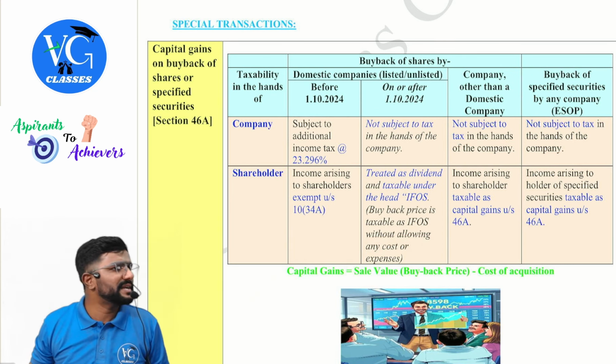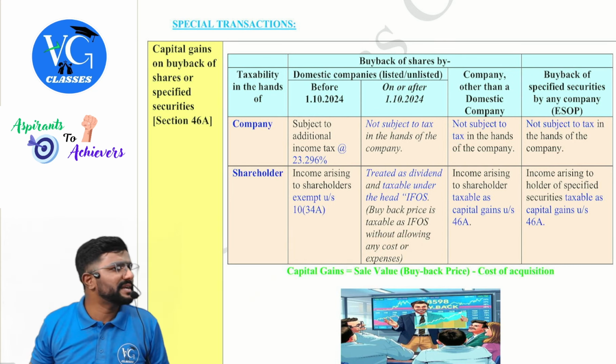Okay, so next, if buyback of shares is by a domestic company other than ESOP shares, then if it is before 1st October 2024, the company was liable to pay tax on the capital gains income of the shareholder. At what rate, sir? 20% plus 12% surcharge plus 4% cess.